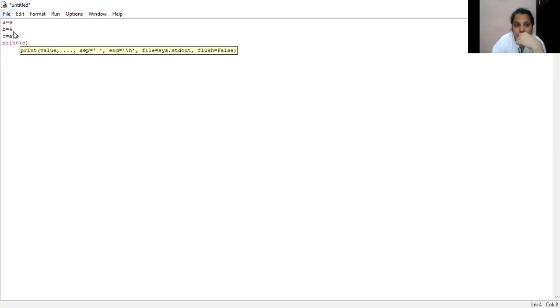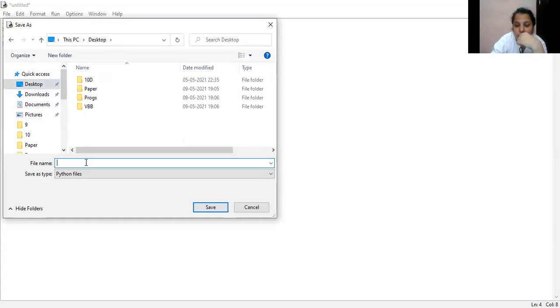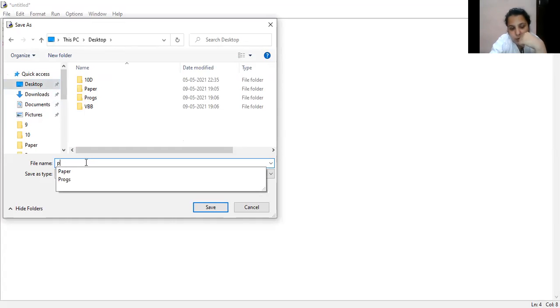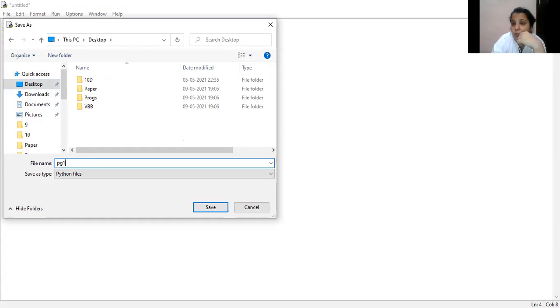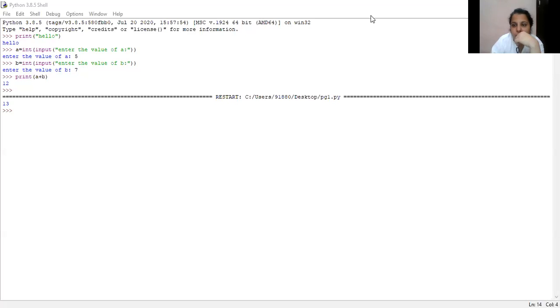Now my second step is to save the program. I'm saving this program on the desktop, giving it the name PG program 1. The extension for saving a file in Python is .py. It automatically takes it, otherwise you can type it there. So I have saved. Now I'm going to show you the output. As you can see here, I'm getting the output 13. So this is the basic difference between the interactive mode and the script mode in Python.